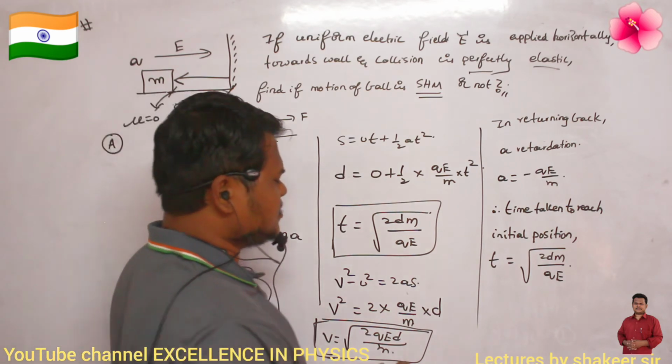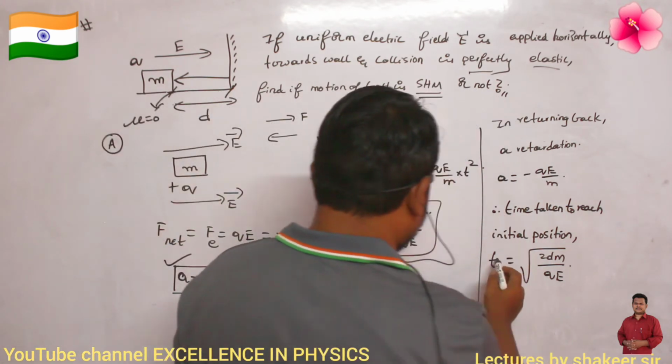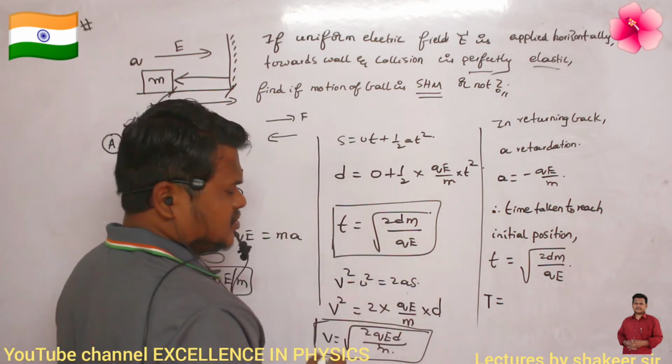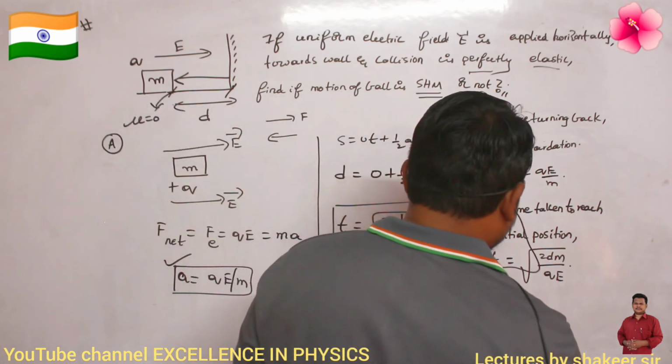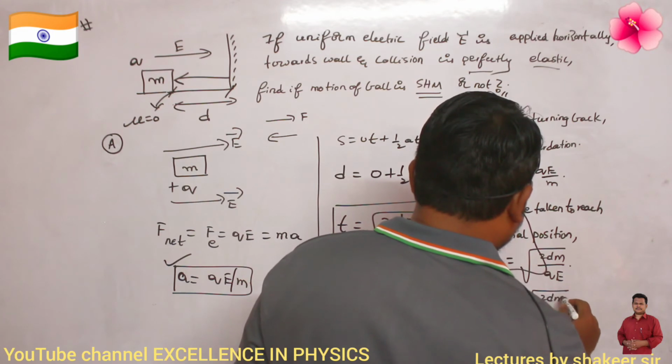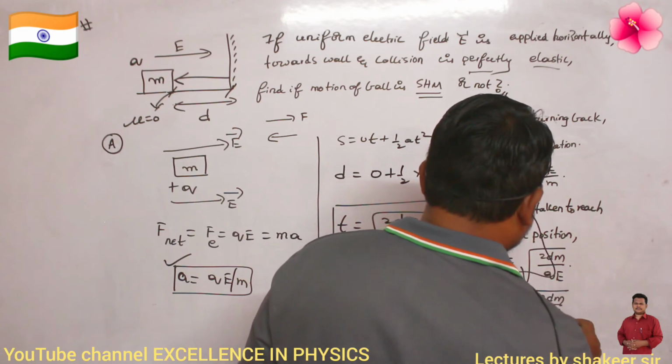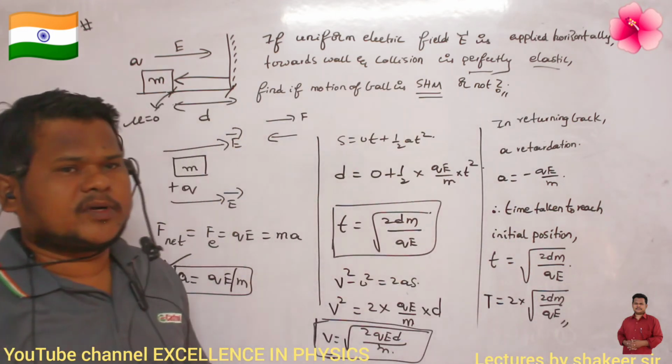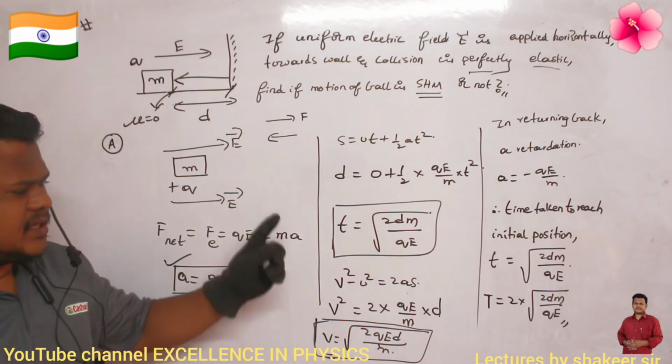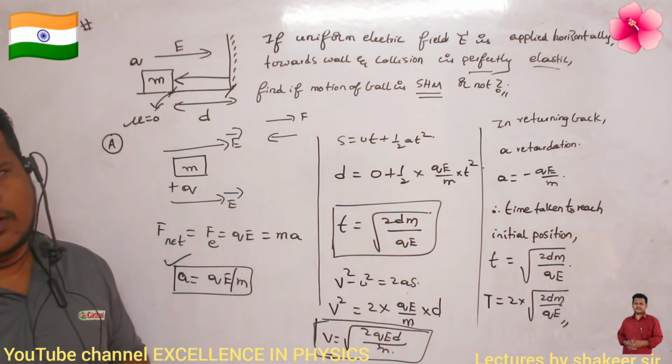So what is the time of oscillation? The time of the oscillation is t plus t, this time plus this time. So what is the total time? 2 into square root of 2dm divided by qE. So with this time period, the body will oscillate. But is it a simple harmonic motion or not? That is the question.